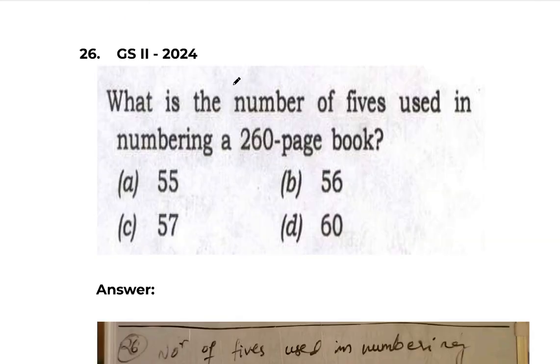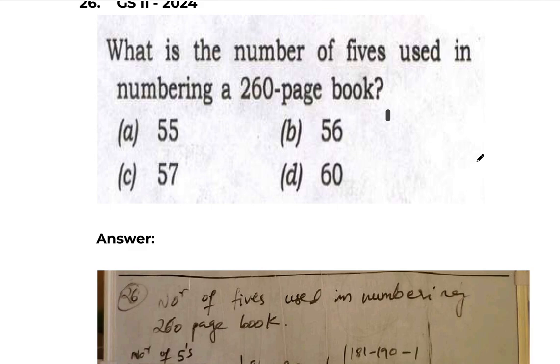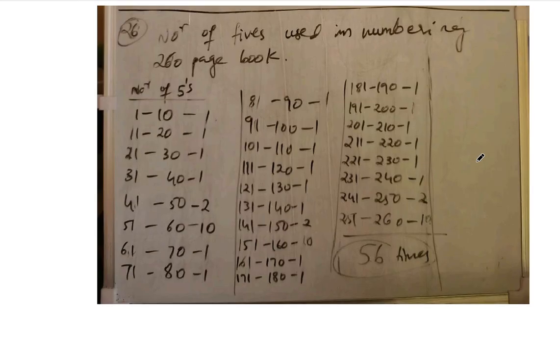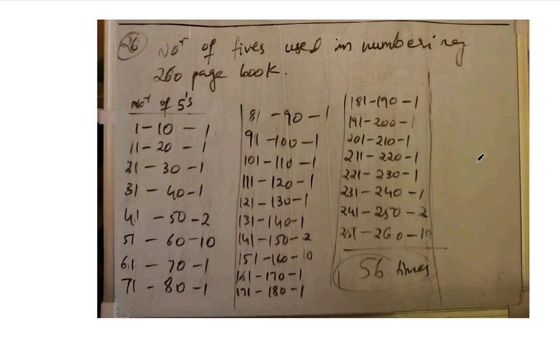Coming to the 26th question. What is the number of 5s used in numbering a 260-page book? Okay. So there is a book which is numbered from 1, 2, 3, 4, 5, 6, 7, 8 up to 260. They are asking, when they are numbering from 1 to 260, what is the number of 5s that is repeated? Okay. To calculate that, what can we do? There are a lot of ways to calculate it, but I think to make you understand, the easy way is this one. Just imagine 1 to 10. How many 5s are you getting?